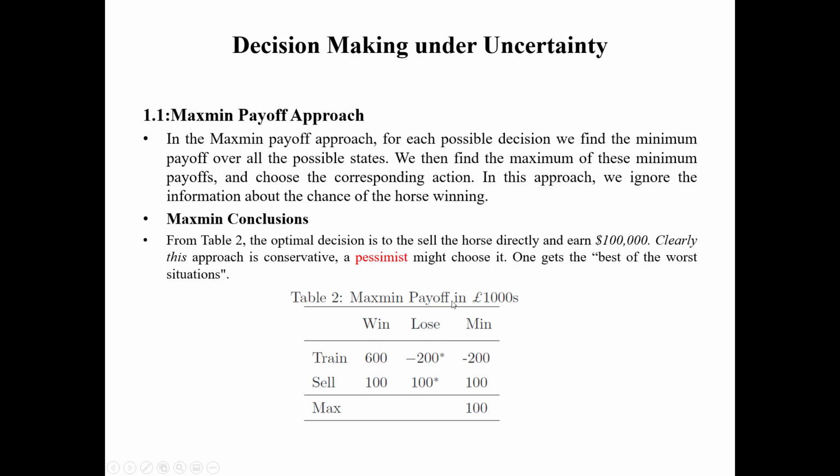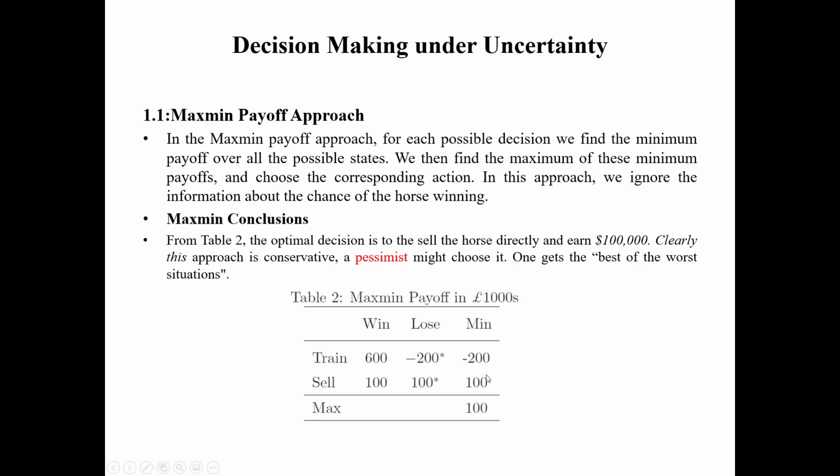So the minimum in both states is 100. This 100,000 is the price of the horse. So if you're not going into the training, in both scenarios it is 100. Which one will we take? The minimum, because both of these are minimum 100, since, as I already mentioned, if you're not going into the race, win or lose doesn't matter. So 100.